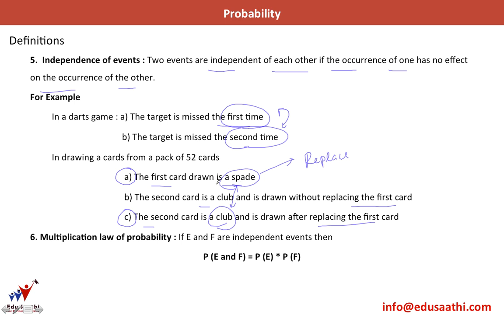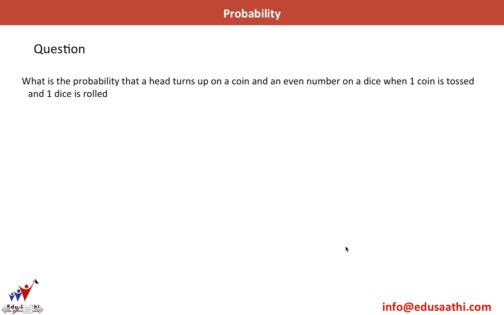The probability of a spade coming in the first go would be 13 by 52. And since now you've replaced this card, the probability of club is also 13 by 52. So it is not altering the probability of a club coming after a spade. So A and C are independent events. The multiplication law of probability holds if E and F are independent events. Then P of E and F is defined as P of E multiplied by P of F. We'll take a practice question so that you have more clarity on this concept.